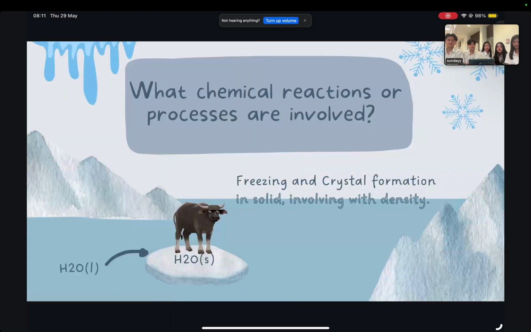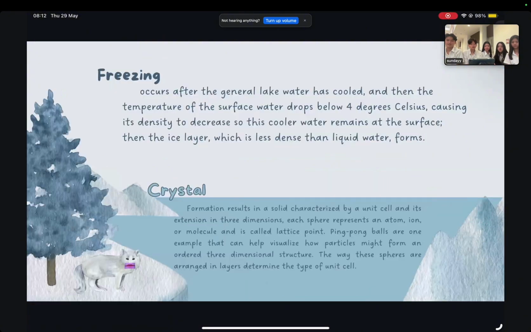What chemical reactions or processes are involved? Freezing and crystal formation in solids, involving density. Freezing occurs after the general lake water has cooled and then the temperature of the surface water drops below 4 degrees Celsius, causing its density to decrease, so this cooler water remains at the surface. Then the ice layer, which is less dense than liquid water, forms.